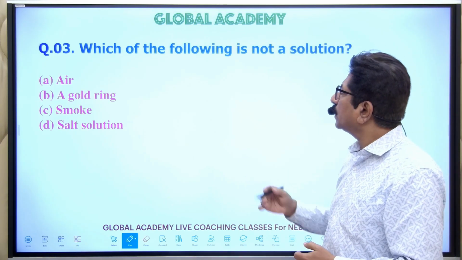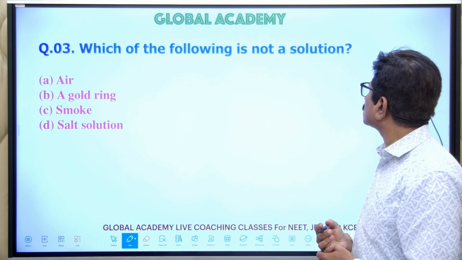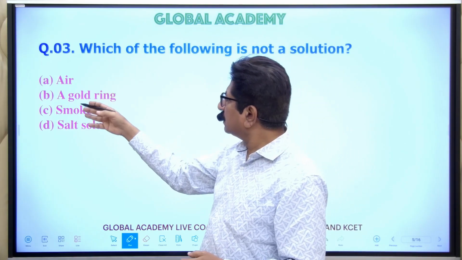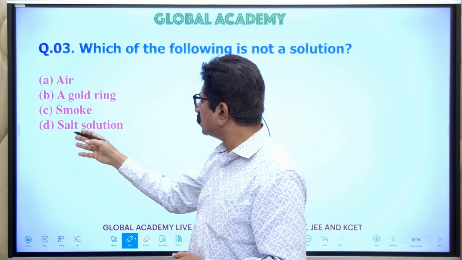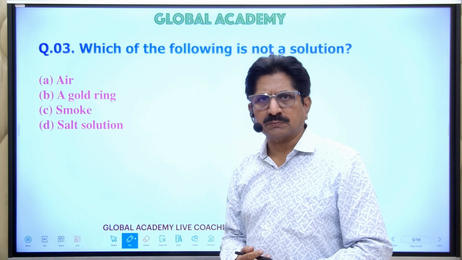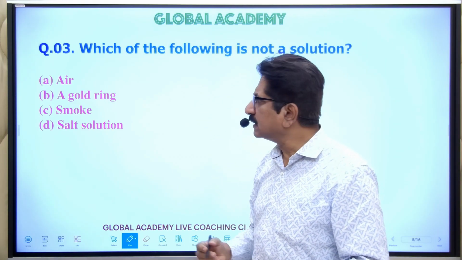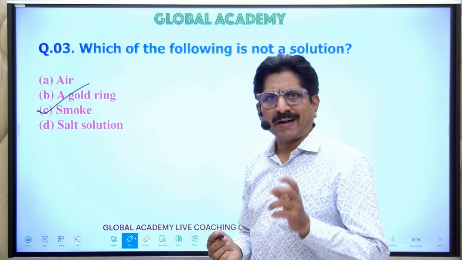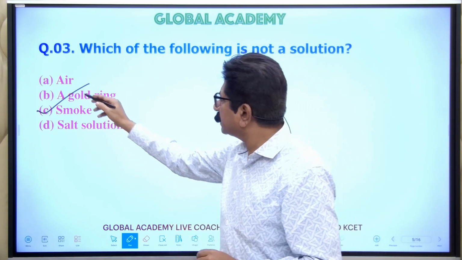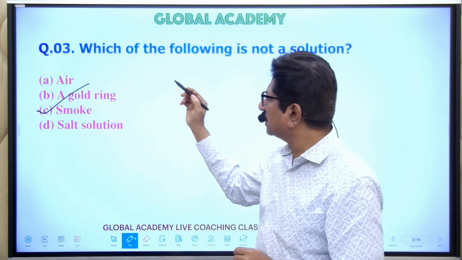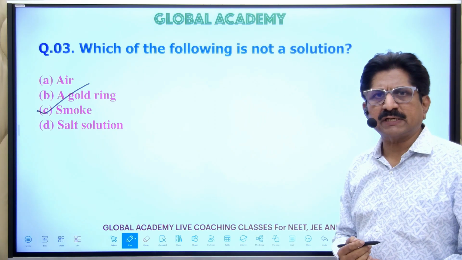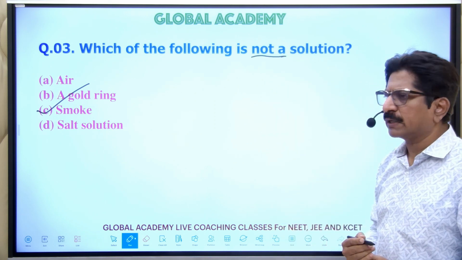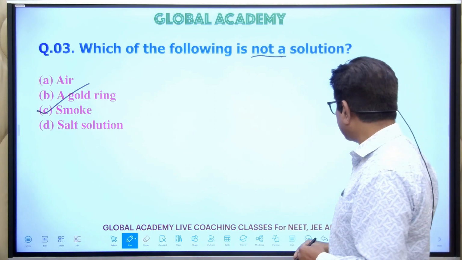The next, which of the following is not a solution? Air, a gold ring, smoke, or salt solution. The right answer is C, because smoke is an aerosol and it is called a colloid. Air is a solution, a gold ring is a solution, salt solution is a solution, whereas smoke is not, this is important. So the answer is C.